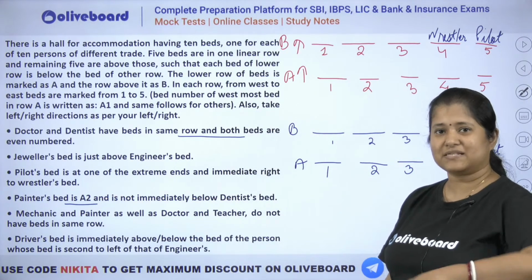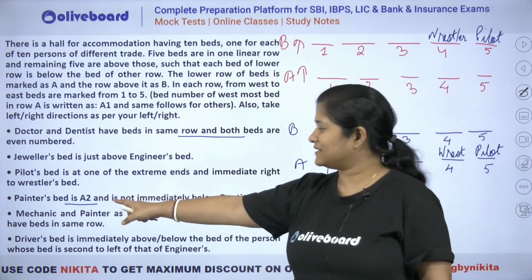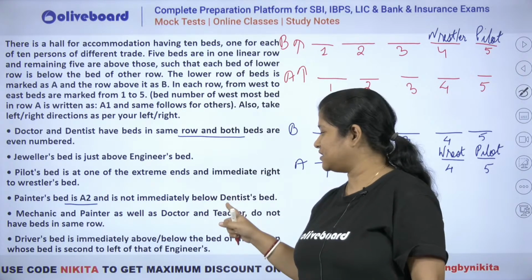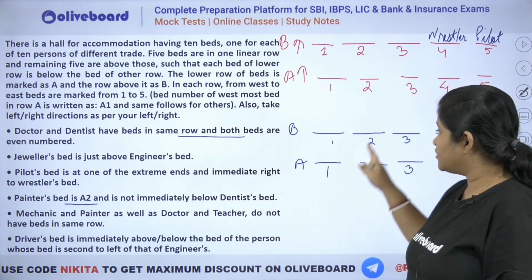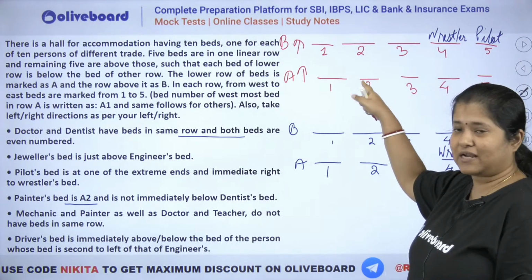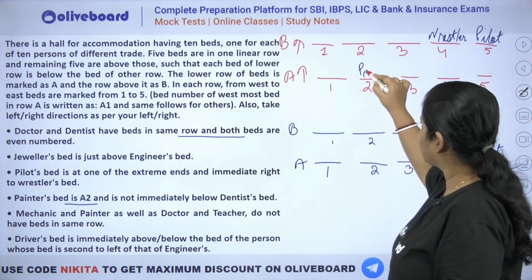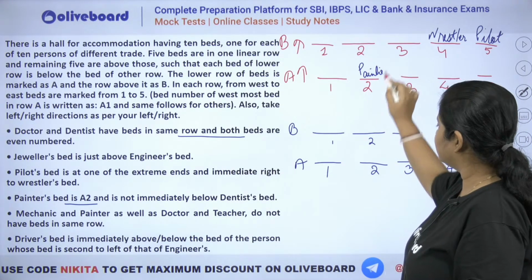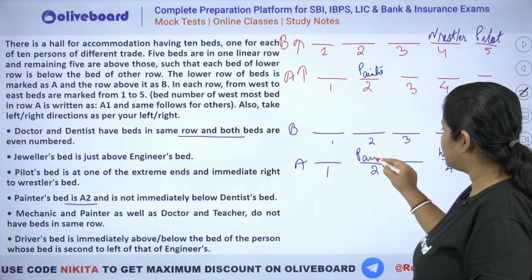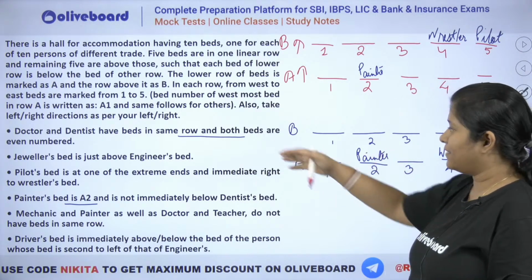A2 मतलब A row में second bed है. Okay, so painter's bed is A2 and is not immediately below the dentist bed. So you can see this is a fixed information that painter has to be here. This is your painter. ठीक है, अब इसको प्लेस करो.